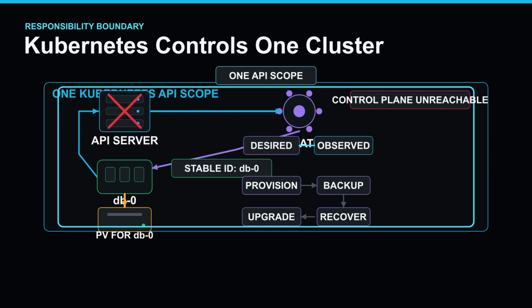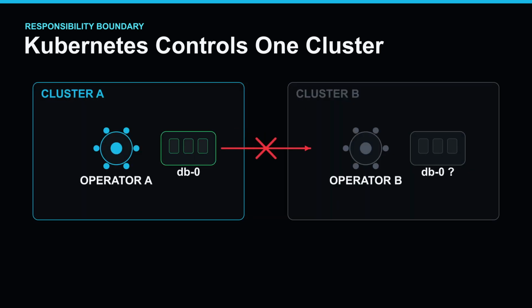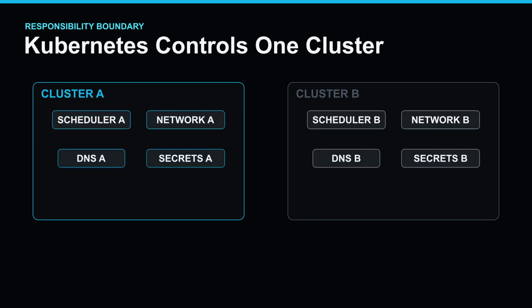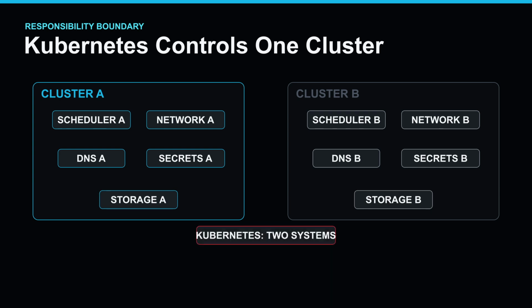If the complete control plane disappears or the whole region becomes isolated, another independent cluster does not automatically inherit the database. We now have two schedulers, two networks, two DNS domains, two sets of secrets, and two storage control planes. Kubernetes sees two systems. We want the database to behave like one system. That gap is where the hard work begins.